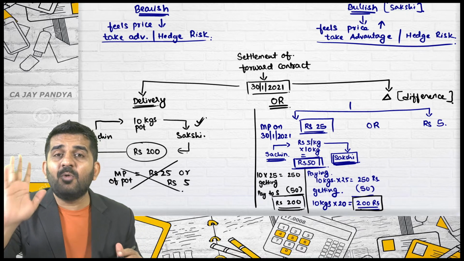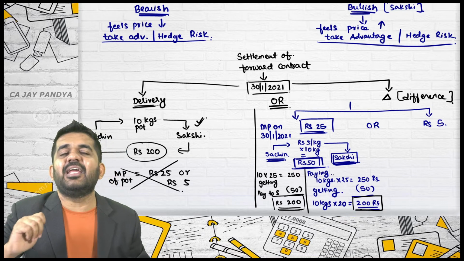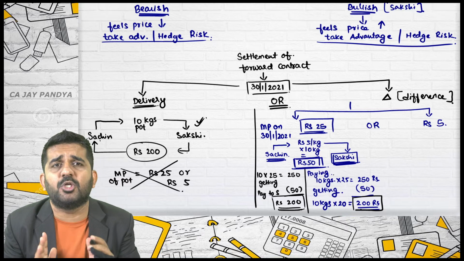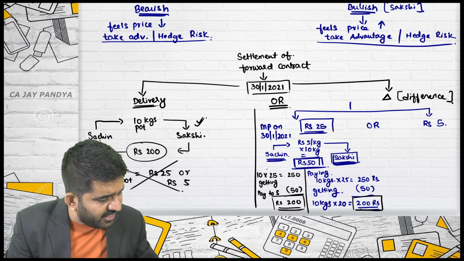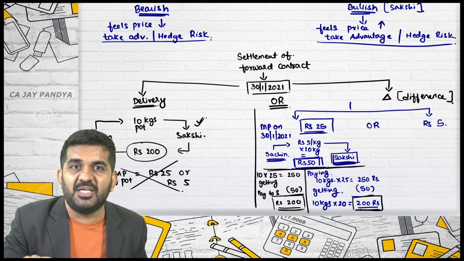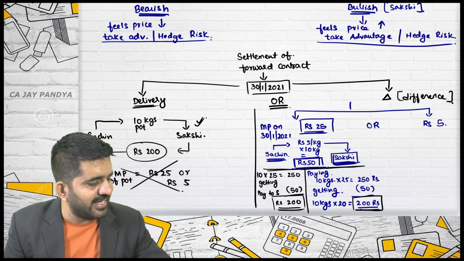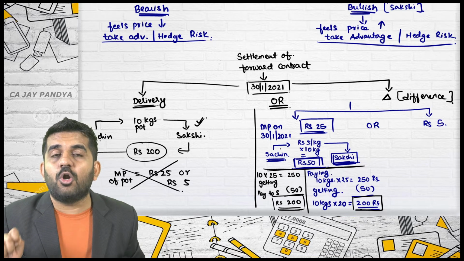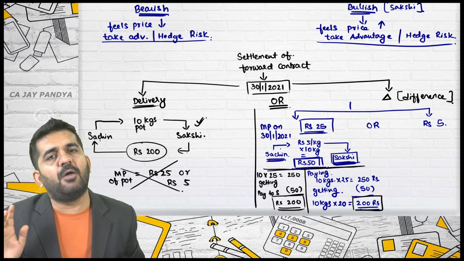Now understand, Sakshi might be taking 50 rupees and not purchasing potatoes at all. It is dependent upon Sakshi. But paying 50 rupees from Sachin to Sakshi is nothing but a settlement through differences. The actual contract need not be performed.